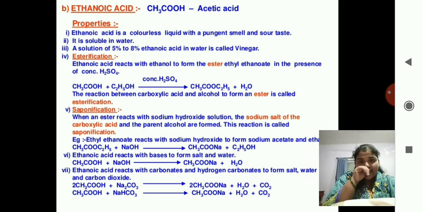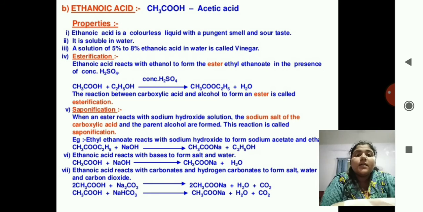Okay, so next reaction we see, ethanoic acid reacts with bases to form salt and water. So the first one is ethanoic acid, then it combines with the base, again sodium hydroxide. Again what is it doing? Please give me your Na, take my H. CH3CO remains the same. It takes the sodium from the sodium hydroxide and gives its H to the remaining OH. So what does it form? H2O.